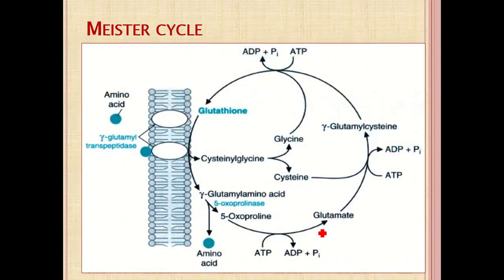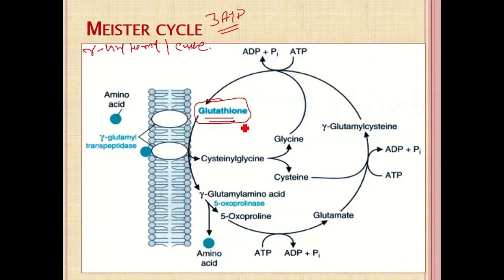Third, mainly in the case of the renal tubule, for the reabsorption of the amino acid, it is known as the gamma glutamyl cycle. It utilizes 3 ATP for the absorption of a single amino acid. Glutathione plays an important role in this cycle. Another purpose of that cycle is regeneration of the glutathione also.